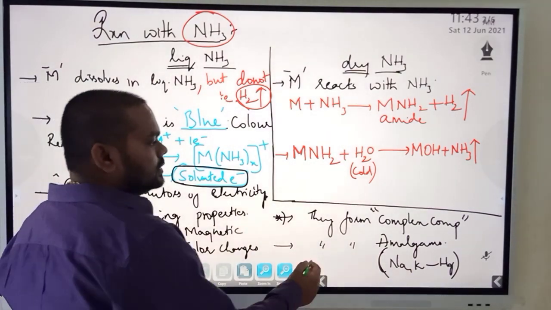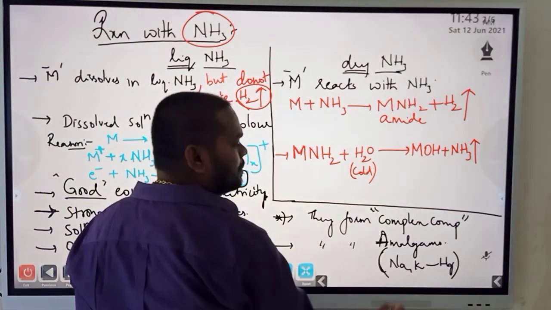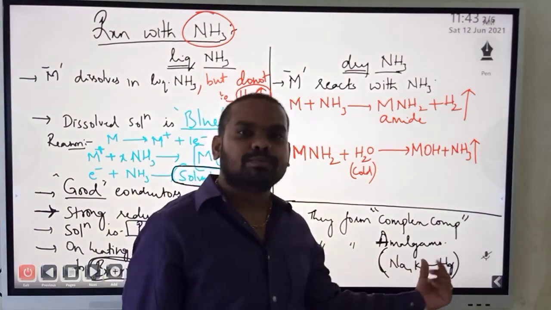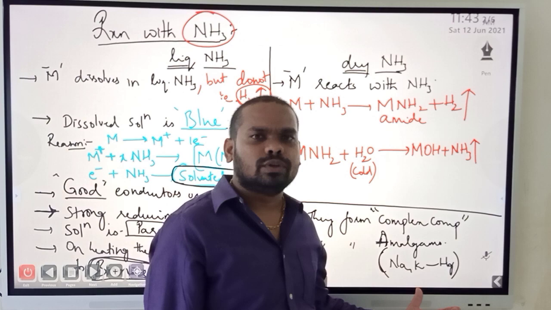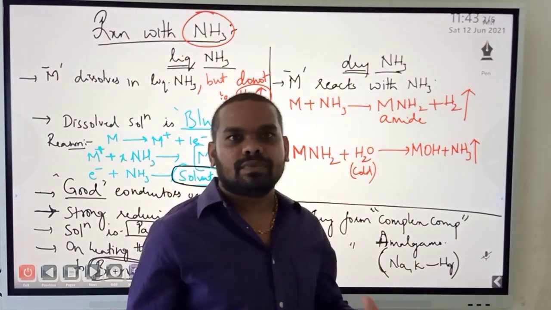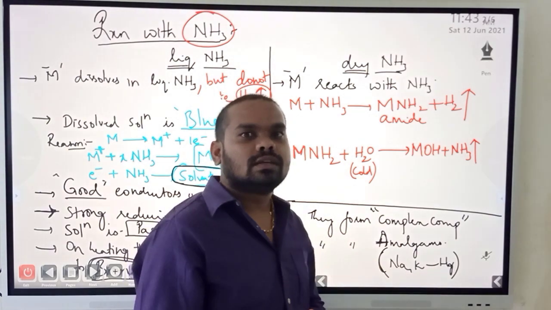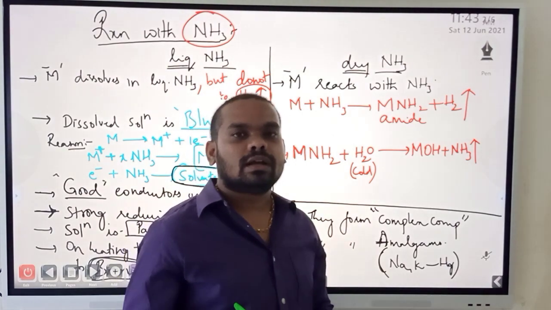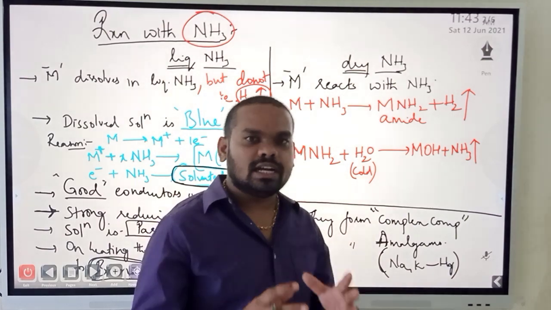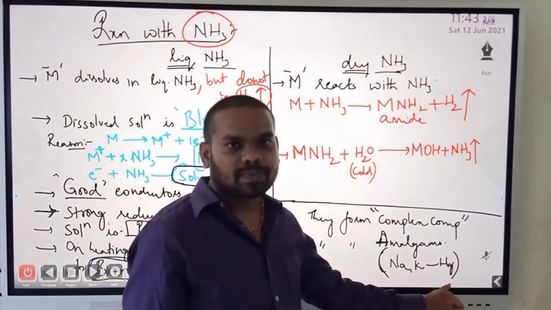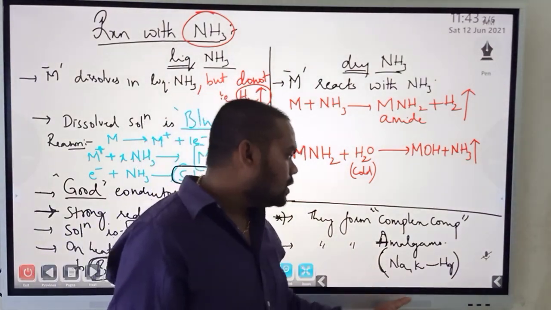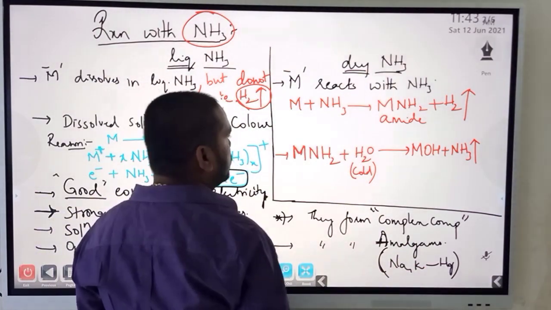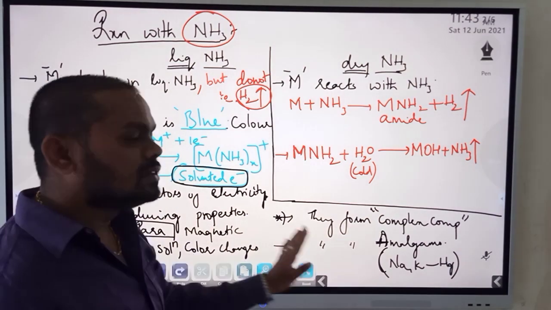Then they also form amalgams. What are amalgams? Amalgams are nothing but the alloys of sodium, potassium with mercury. Not just with mercury, with metals. They intermix to form homogeneous, or we can call it solid, metals comprising 2 or more. Generally, we will see it mostly with mercury. So these are called what? Amalgams. Fine. Then with dry ammonia. So I hope with liquid ammonia these things are clear.